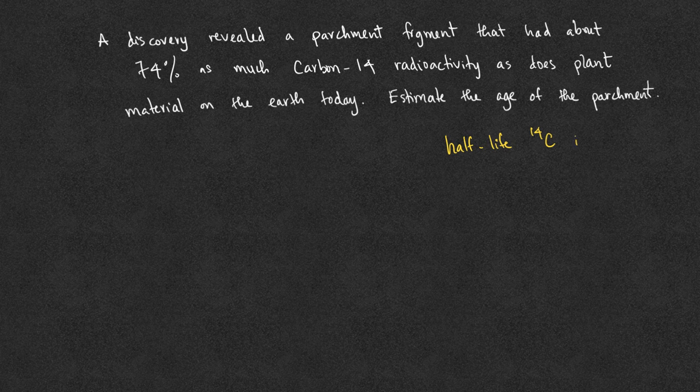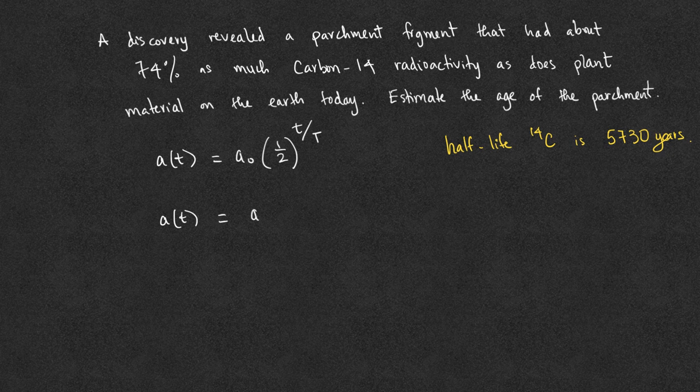The half-life of carbon-14 is 5,730 years. The half-life model is the amount at any time t equals the initial amount times 1/2 to the power of t over the half-life, which is the time it takes the substance to reduce its mass or amount to half. In this case, we don't know what the initial amount is, so we leave it as A sub-zero, times 1/2 to the t, but the half-life is